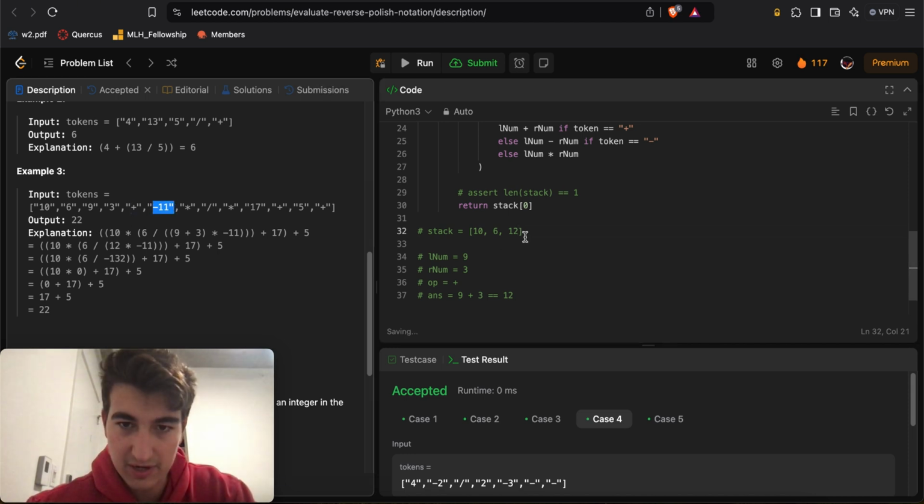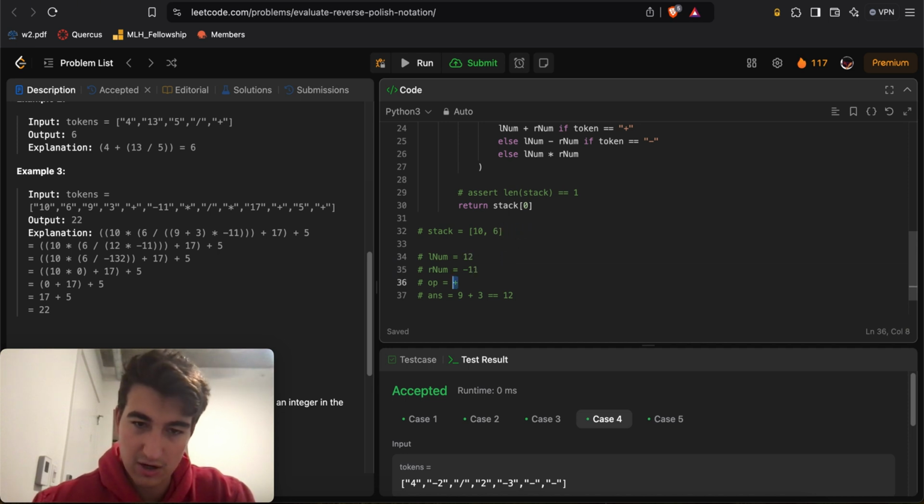I see the number -11, so I add that number to the top of my stack. Now I see another operation, so let's apply the operation, right? So here our R_num, we'll take this number here and make that our R_num over here. Then we'll take this number here, we'll make that our L_num over here. And then our operation is a multiply sign, so we'll just apply the operation, right? Take the left num here, take the operation, which is this multiply sign, take this R_num. What does this equal? This is 12 times -11.